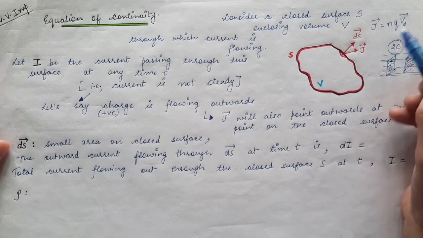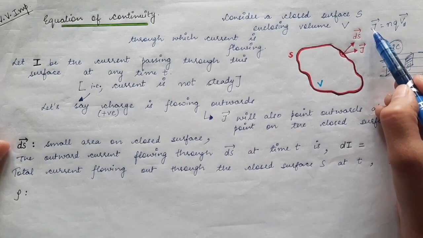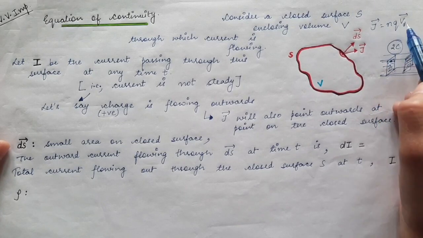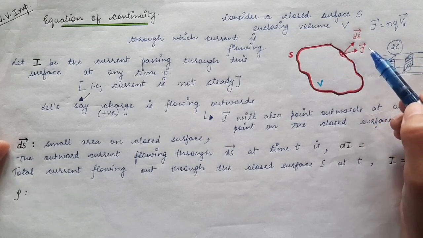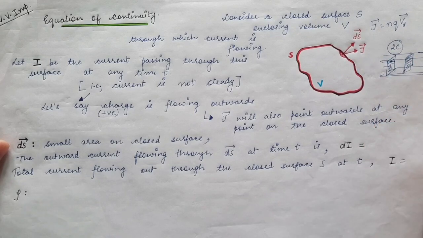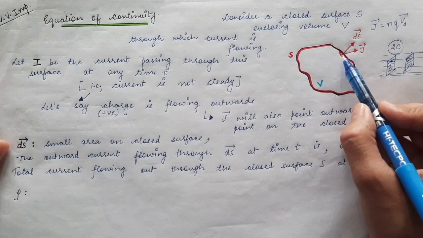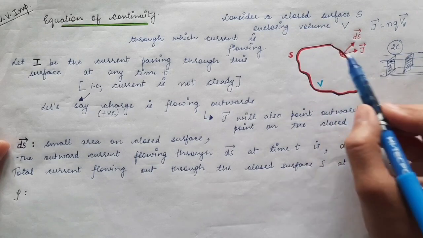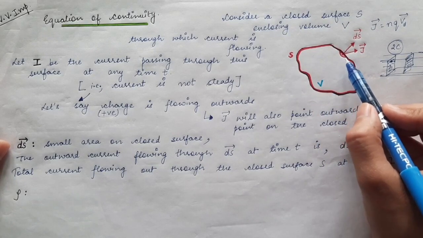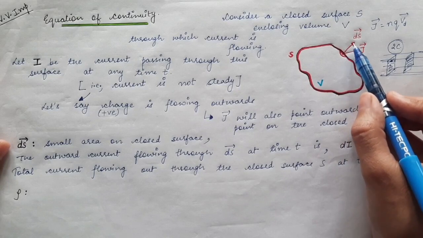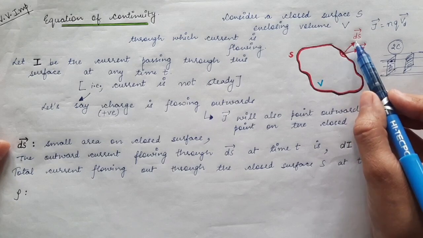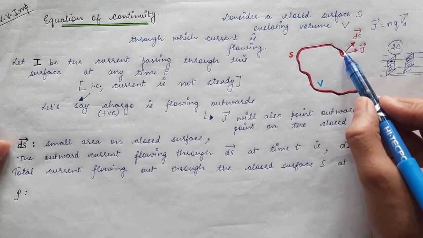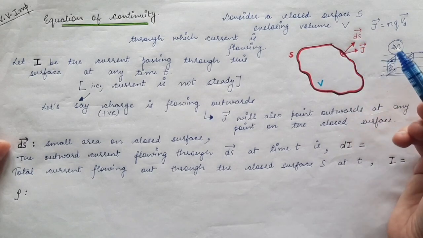Vd is the drift velocity or the velocity of the charges. So for the case of positive charges, the current density is in the same direction as that of the drift velocity. If the charges are moving in the outward direction, then the current density will also be pointing in the outward direction. So I'm supposing a small patch of surface over here. On this closed surface, I'm considering a small surface element, and its surface area vector will be pointing in the perpendicular direction, meaning in the outward direction. So that will be ds vector. It will be making 90 degrees with this surface.